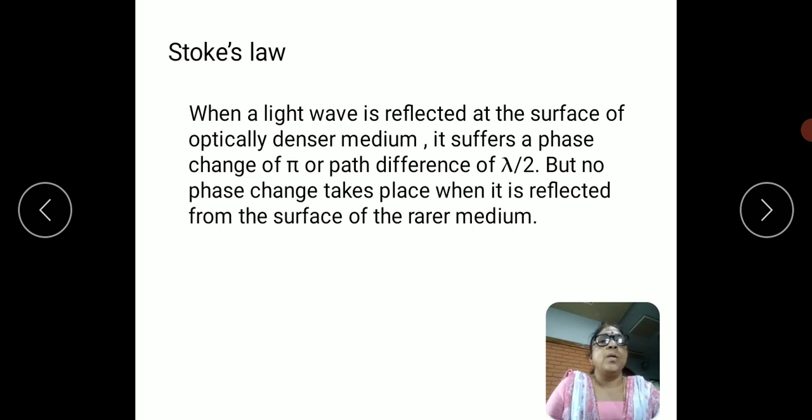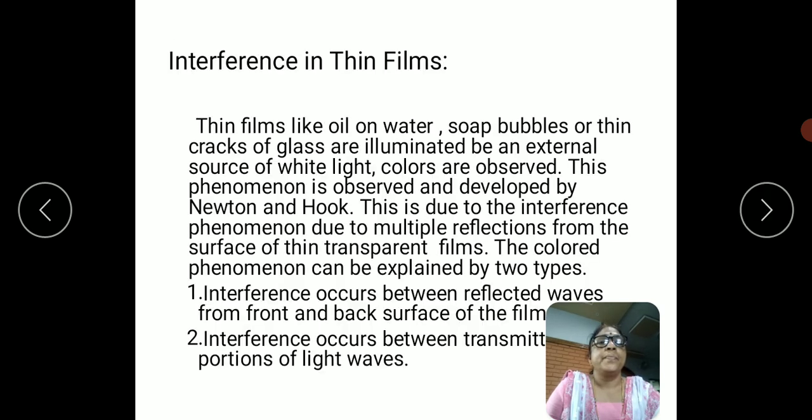Then Stokes law. When a light wave is reflected at the surface of an optically denser medium, it suffers a phase change of pi or a path difference of lambda by 2. But no phase change takes place when it is reflected from the surface of a rarer medium. Hence a phase change occurs when it is reflected from the denser medium, and that is a path of lambda by 2.